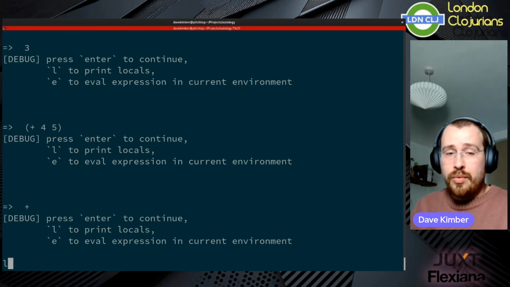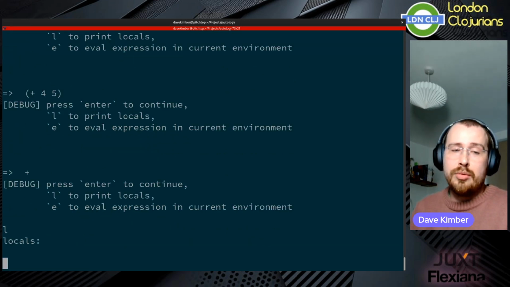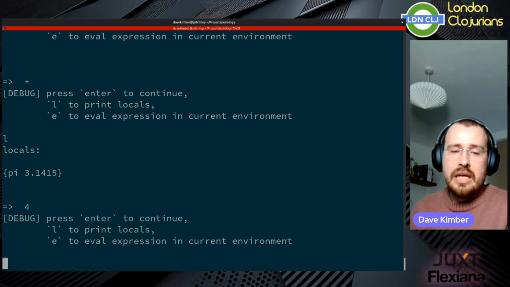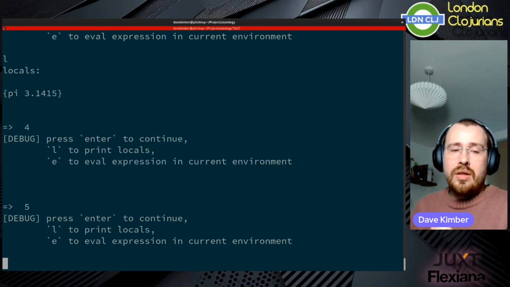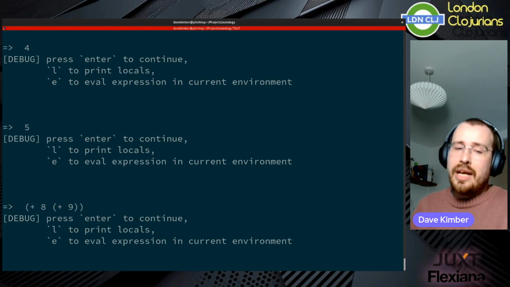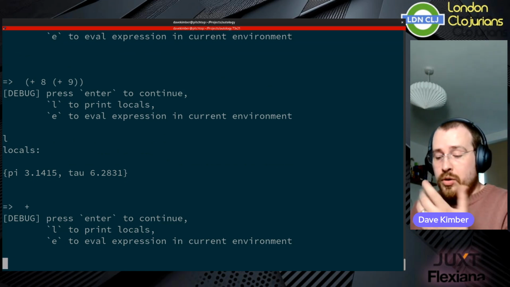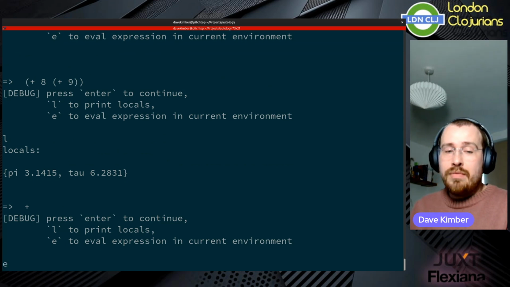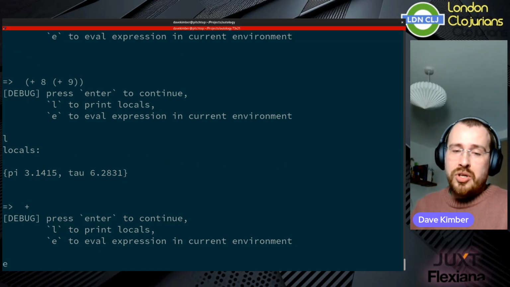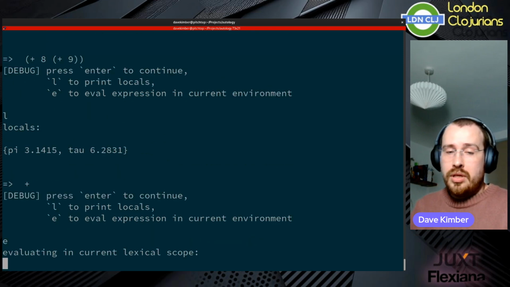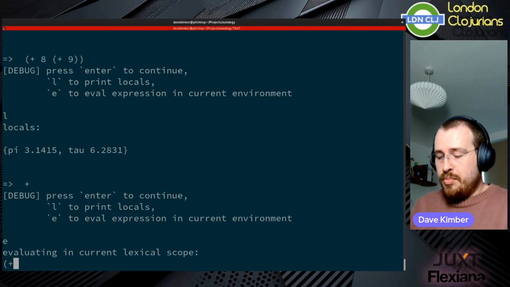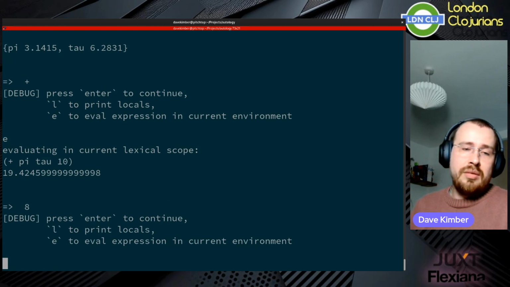While we're doing it, we can press L to print the local variables. So we've got pi there, nice. We can carry on going until we leave the first debug section and skip forward until we get to the next one. Here we can print the locals again, and we see that we've got pi and tau. And also while we're here, we can press E to evaluate an arbitrary expression in the current scope. So we can say, let's add pi and tau and 10 together, and it's going to tell us that's 19.42.